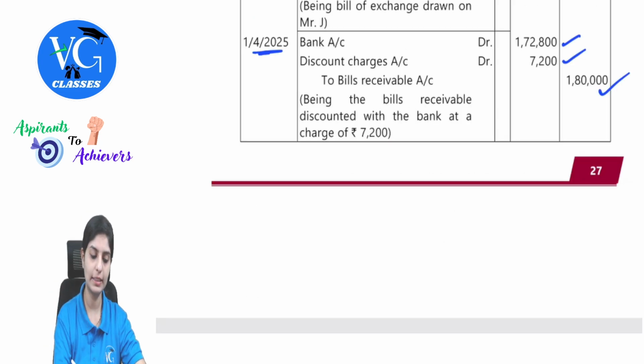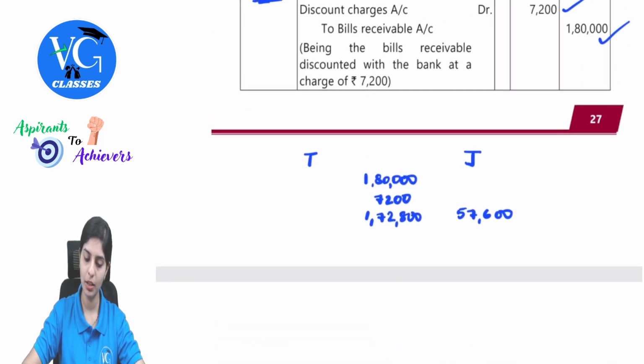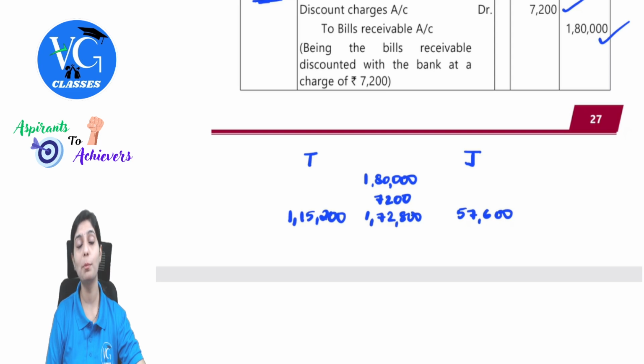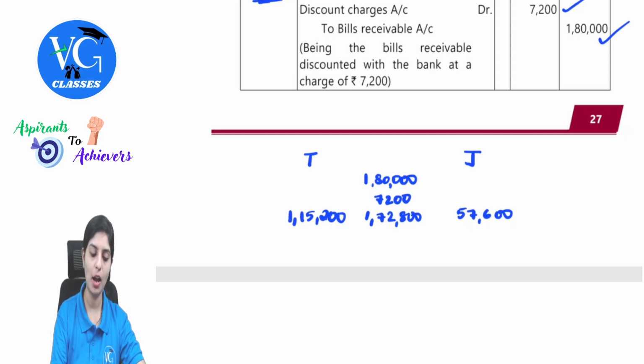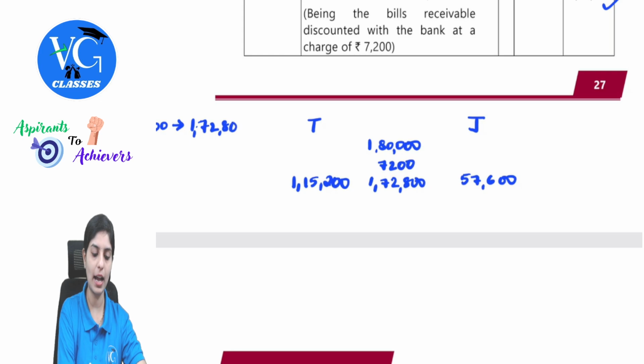So let's understand this with a table. There is T and J. 1,80,000 is the bill amount, 7,200 is the discount, 1,72,800. If J gets 57,600, how much is liable for T? 1,72,800 minus 57,600. This is 1,15,200. Now we have to also apportion the discount in the ratio of benefit derived. How can I find it? See, 7,200 is the discount for 1,72,800. I want how much it is for 57,600.